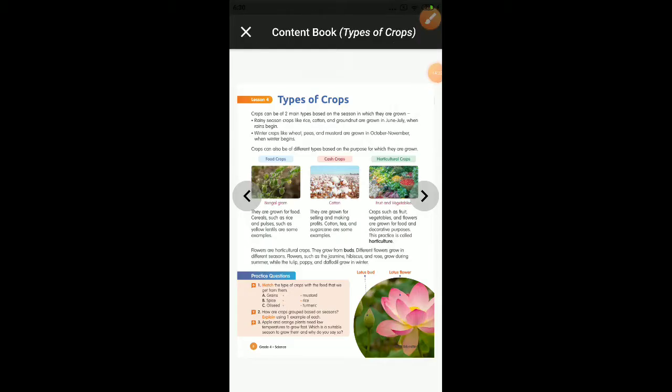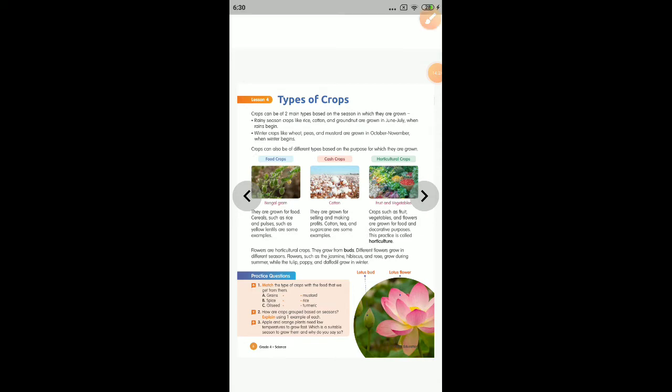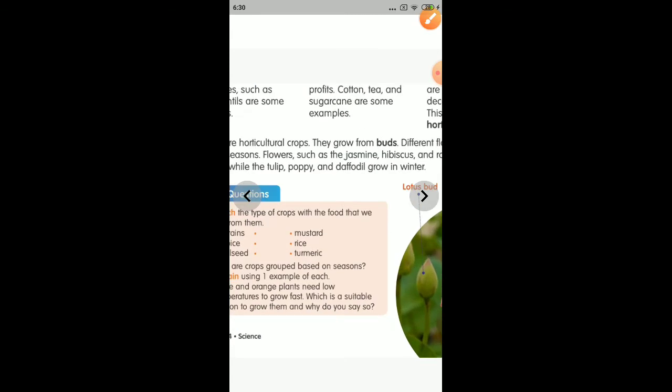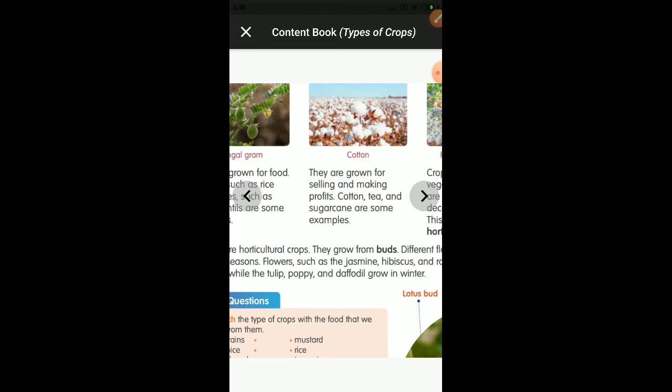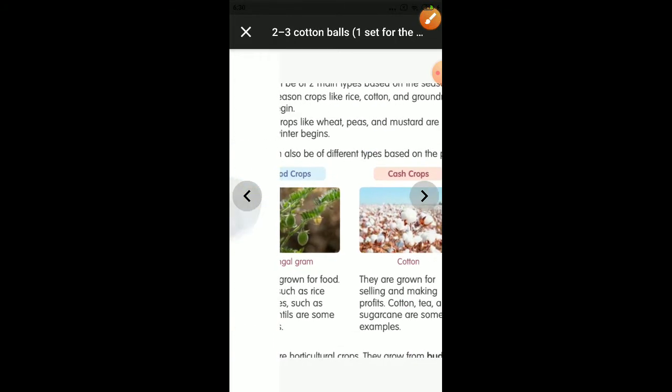So, children, you can identify here. In this picture, again in your textbook, it is clearly given that crops are divided into three main categories based on the use.